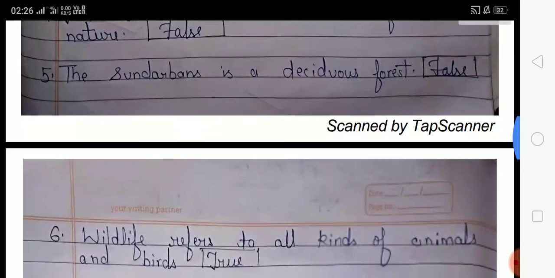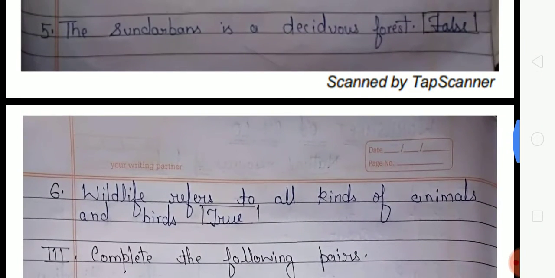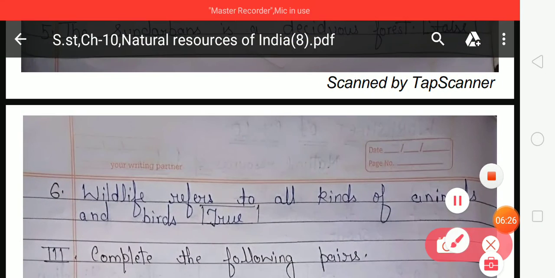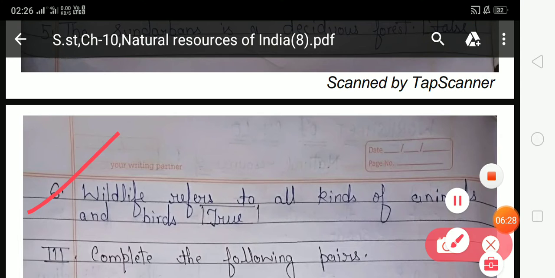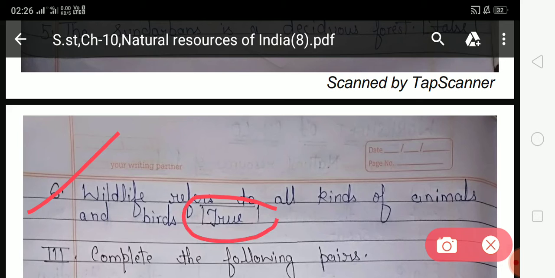Now come to the next exercise. Next number, that is 6th number. Wildlife refers to all kinds of animals and birds. Is this statement right or wrong? This statement is right because wildlife refers to all kinds of animals and birds. So your answer will be true, and here true is already written.